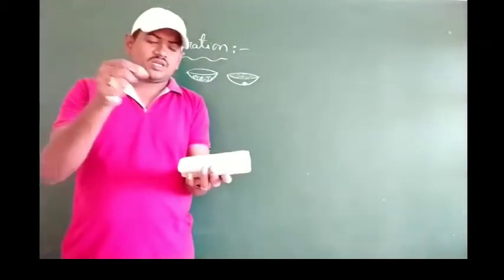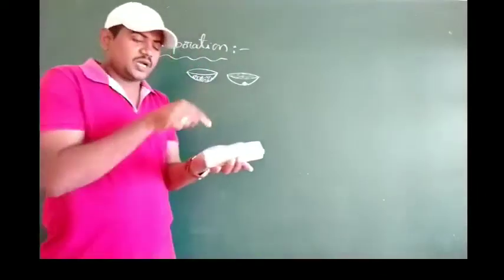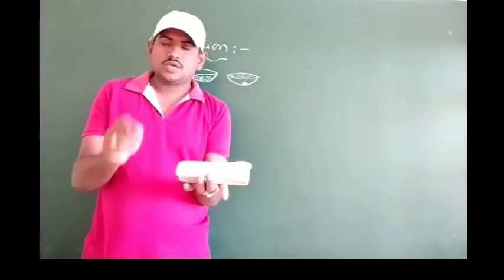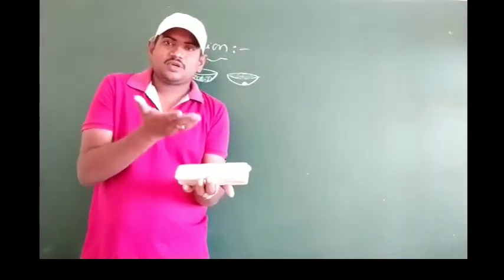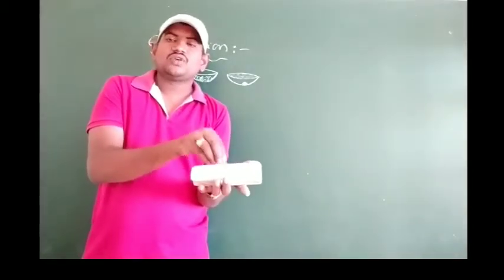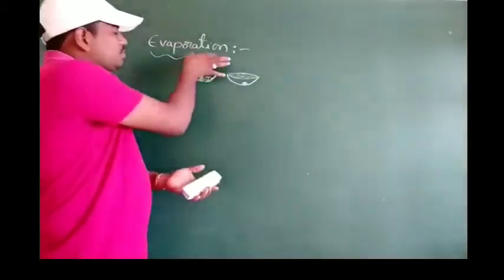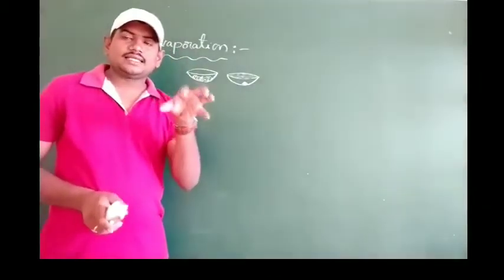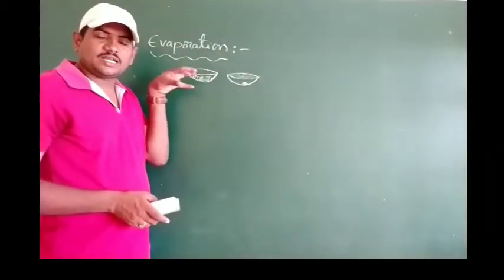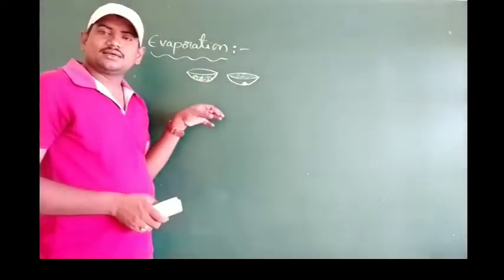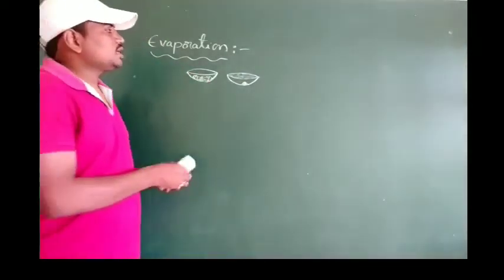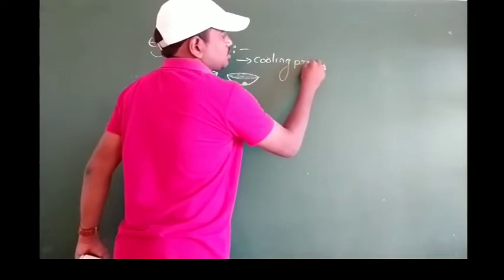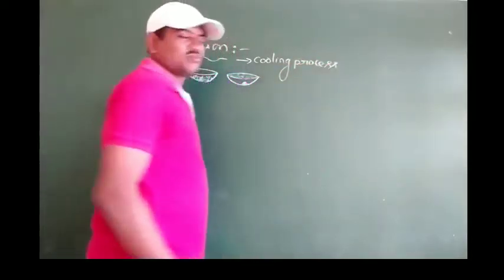For example, if you place 2 to 3 drops of spirit on your palm like this, we get the feeling that our palm becomes colder. Because these spirit molecules escape, their energy will be decreased, so that we feel cool. So evaporation is a cooling process, because during evaporation the total average kinetic energy and internal energy of the molecules decreases, so the temperature decreases. So evaporation is a cooling process. This is very important. Dash is a cooling process. Evaporation is a dash process, cooling process.